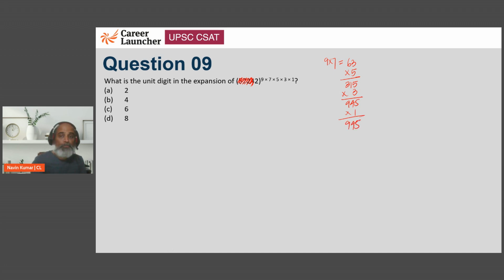So 945 जो power है उसमें से 9 को ignore करना है, because we have to only look at the last two digits. So basically we can say that 2 to the power 45 का last digit जो होगा वही इस बड़े number का होगा. Now the unit digit cyclicity is that of 4. So we will have 2 to the power 4k plus 1, क्योंकि 45 is 4 के table में up to 44 and 1 more. इसका unit digit वही होगा जो 2 to the power 1 का होगा. And 2 to the power 1 is 2. So the unit digit in the expansion of that huge calculation will stay 2.